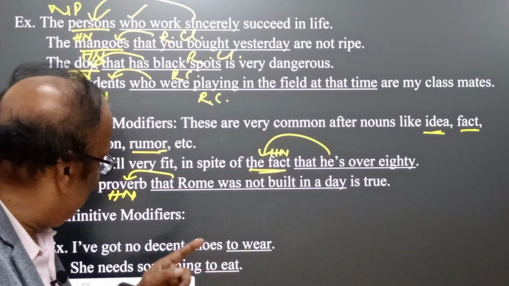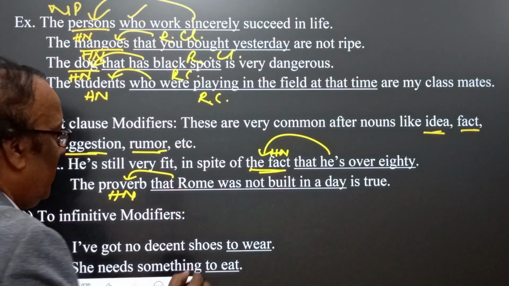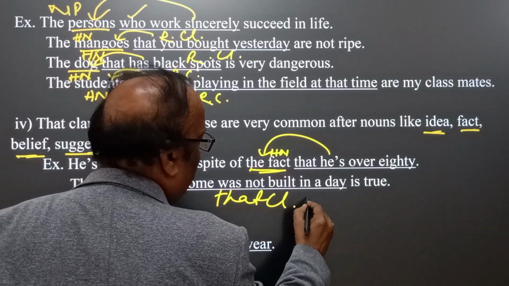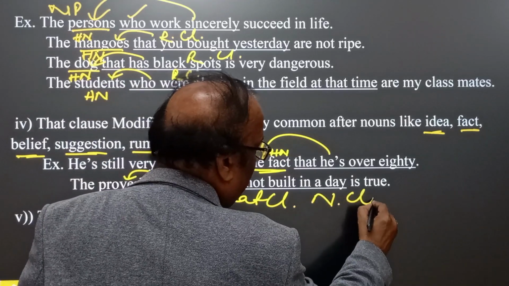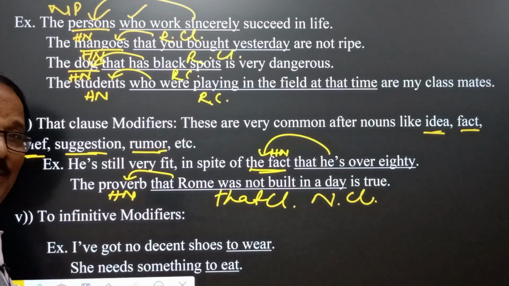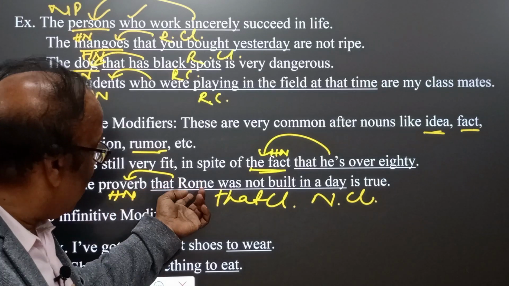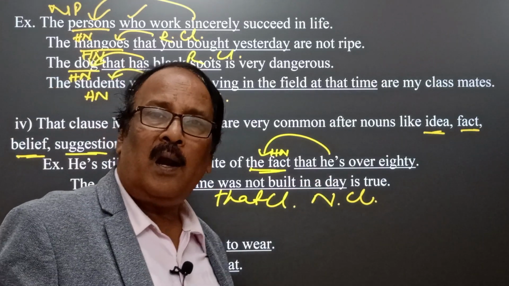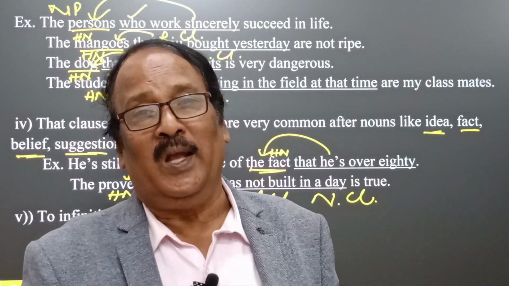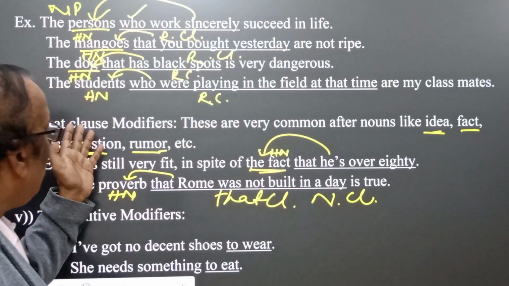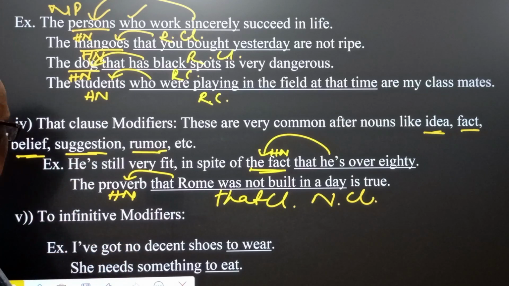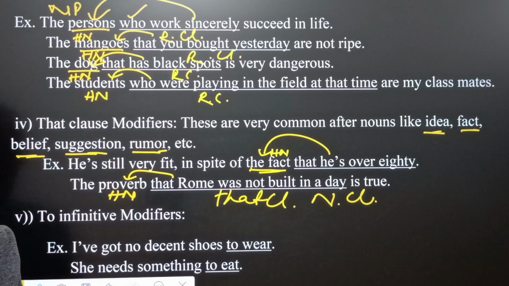Then definitely one day we will reach the target very comfortably. Yes, here in this proverb we find that clause. That clause we say is a noun clause, and this noun clause qualifies the proverb. What is the proverb? That Rome was not built in a day, and this proverb is true. So this is the way we use that clause modifier, or noun clause modifier, to qualify the head noun in formation of noun phrases.